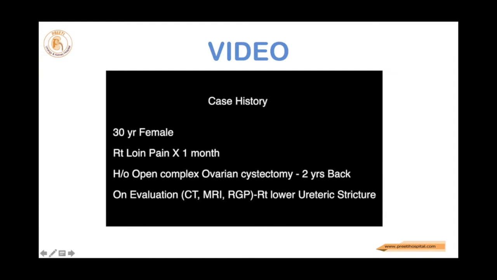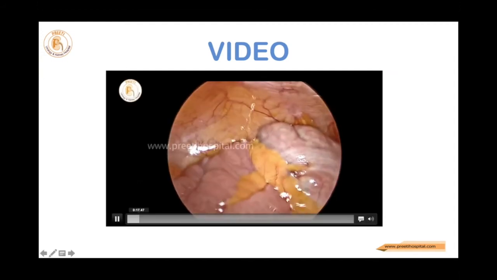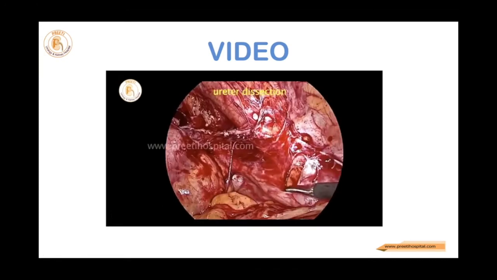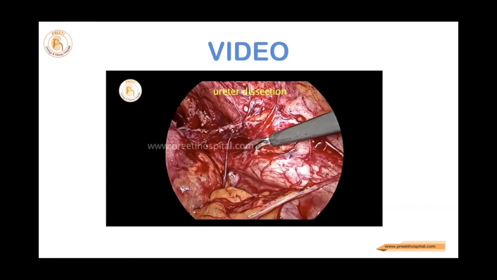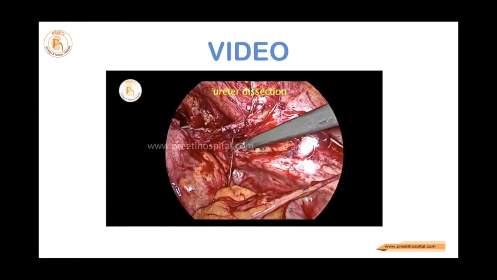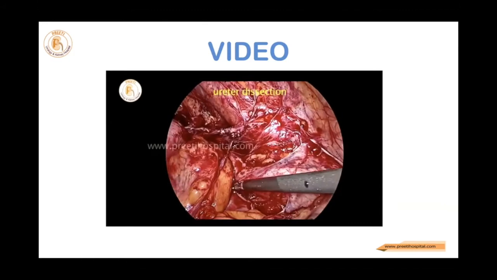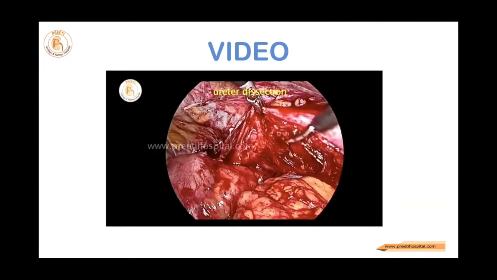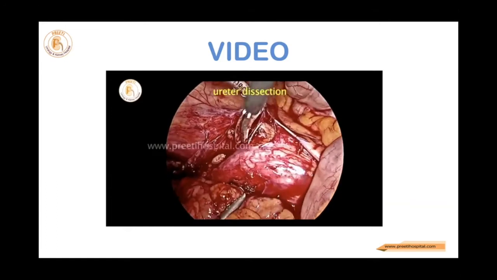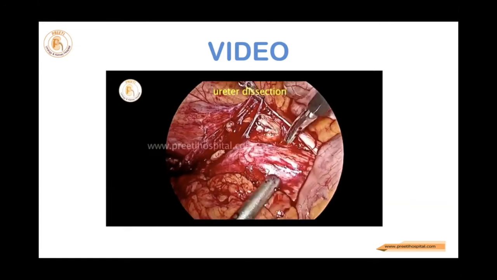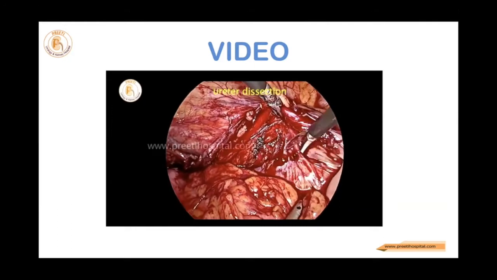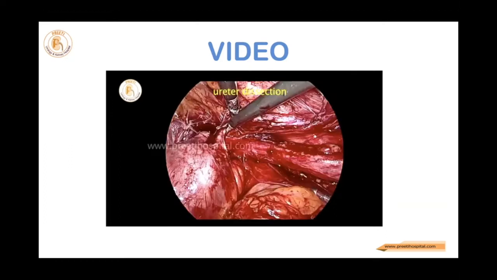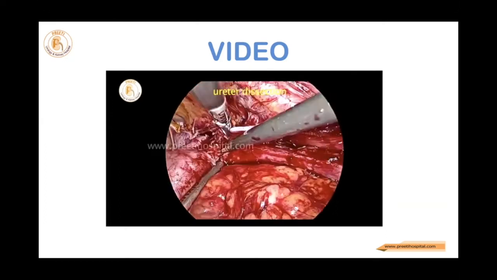So this female patient came with ureteric stricture. Now I am mobilizing. One important thing is that once the ureter is seen, better cut with the scissors. In the other case, the ureter is not important, but here the ureter is very important for me. It may bleed. This is the Spice HD camera, which looks more red. No problem. As long as the planes you can identify clearly, you cut with the scissors, and only the spurters should be coagulated. Otherwise, the rest of the bleeders naturally will get sealed off after some time.